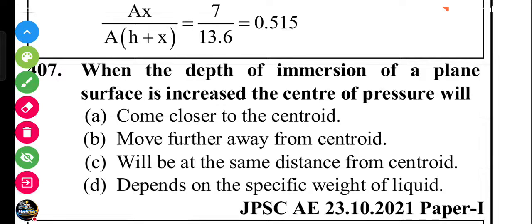When the depth of immersion of a plane surface increases, the center of pressure will come closer to the centroid, move further away from the centroid, be the same distance from the centroid, or depend on the specific weight of the liquid. A, come closer to the centroid.